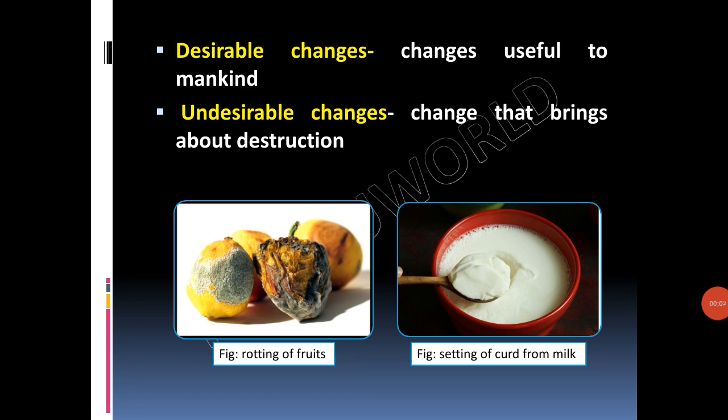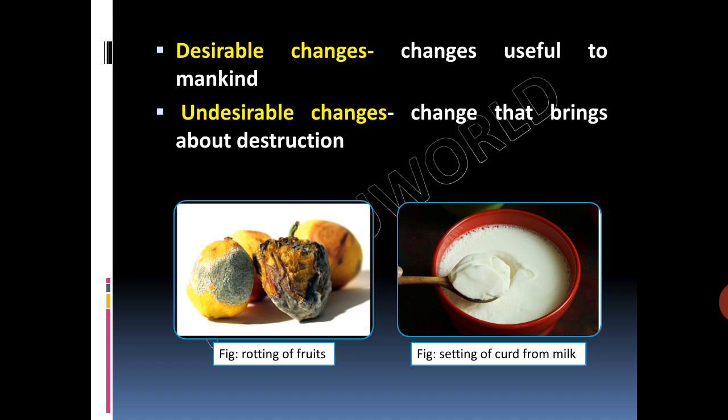Desirable changes. Changes that are useful to mankind are said to be desirable changes. For example, when cooking gas burns, it produces heat to cook our food. Similarly, milk turning into curd is a desirable change.